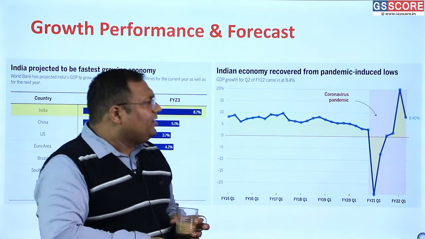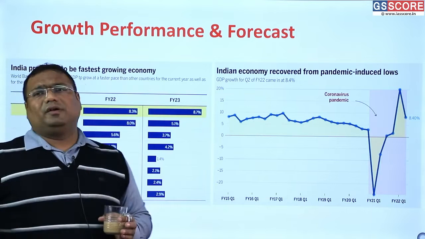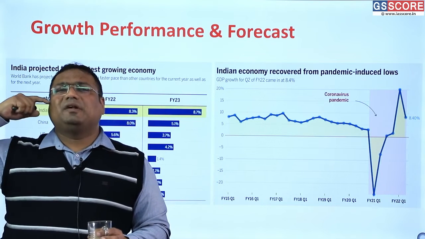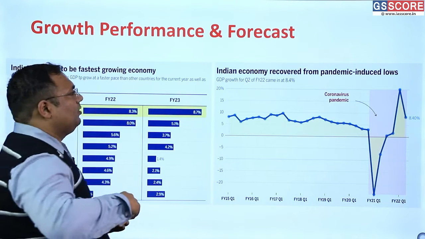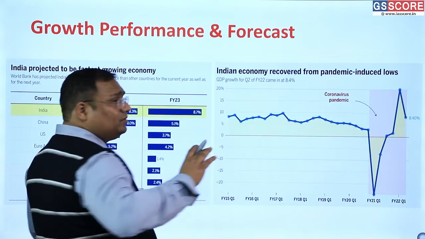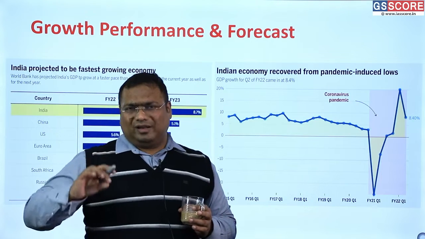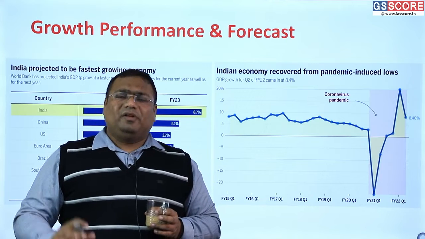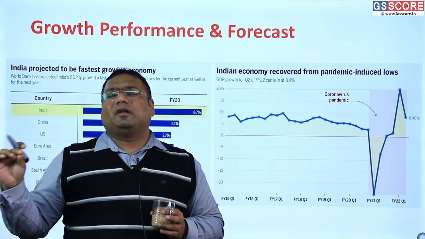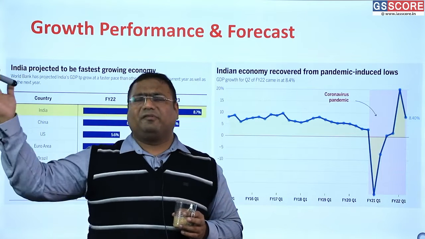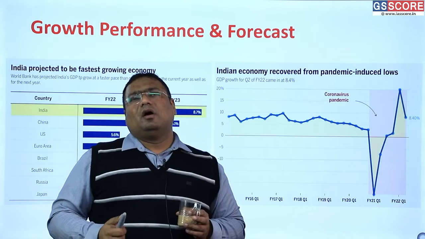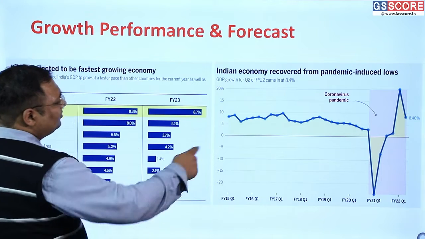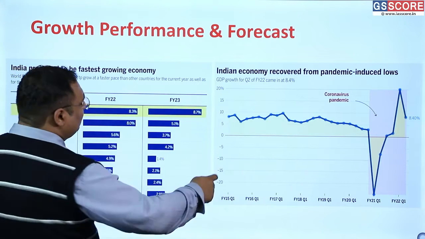So Indian economy has made V-shaped recovery and it is already above its 2019 levels, the pre-pandemic levels. So that means we have come out of the pandemic successfully in terms of our economy. So this is a good thing for us. That means from going here into future, unless God forbid there are more dangerous waves of COVID or some other problem, we can expect some stability in our numbers. For past 2 years, our fiscal deficits have reached a very high number. Our debt has reached a very high number. So these things we can address now finally. So this gives us more room to opt for fiscal consolidation.